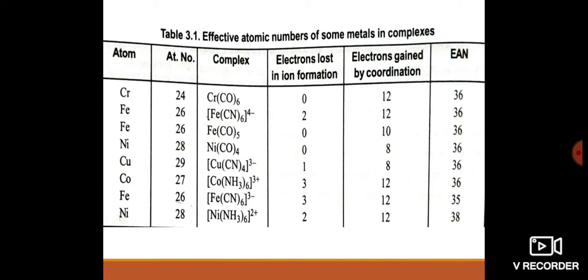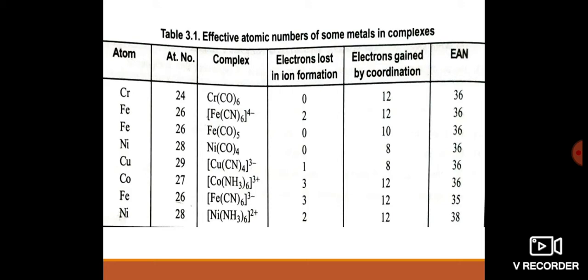tetracyanocuprate(3-). Here the net charge is 3 minus. So copper loses one electron in the formation of the complex. The atomic number of copper is 29 and the ligands are 4, and the total electrons donated by the ligands is 4 into 2, 8. So here EAN is equal to 29 minus 1, that is 28, plus 8 equal to 36. So the total number of electrons is 36. It has also attained the krypton electron configuration.